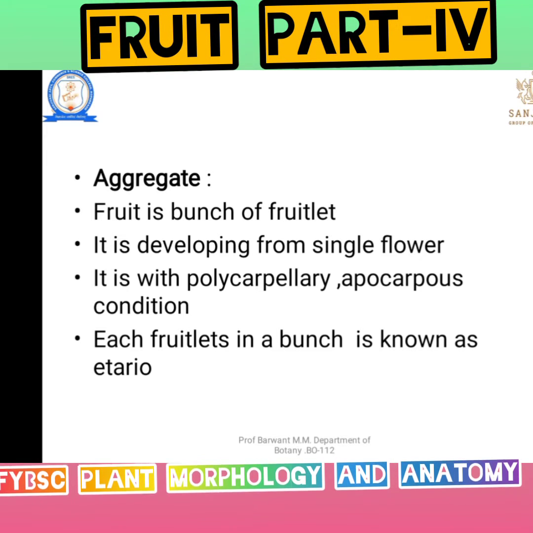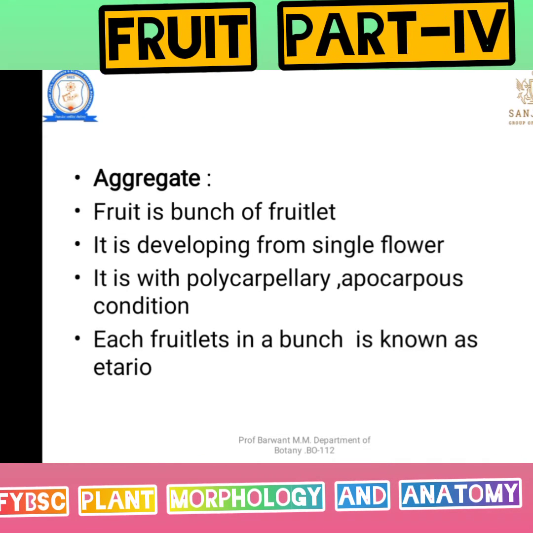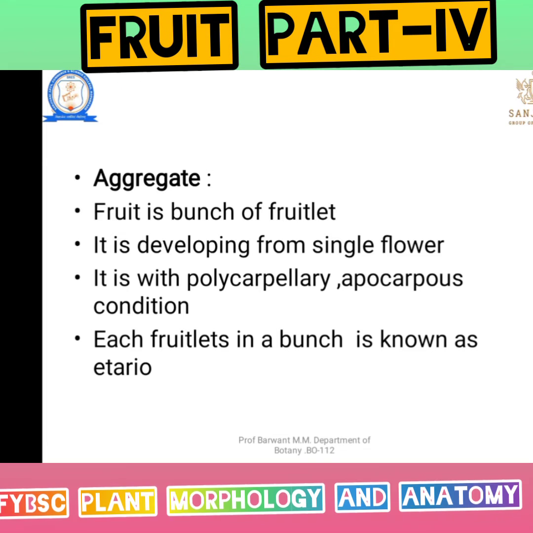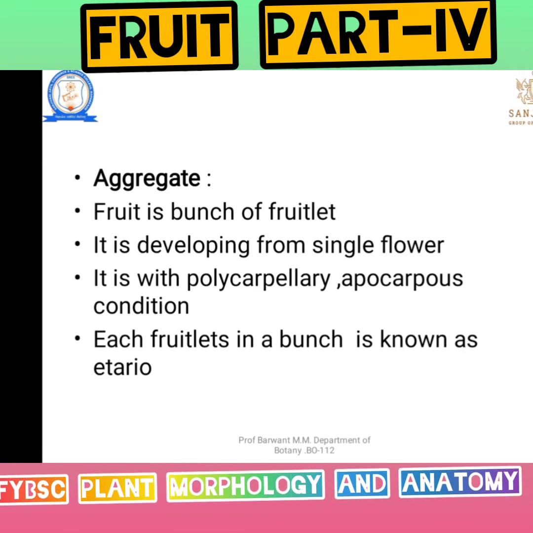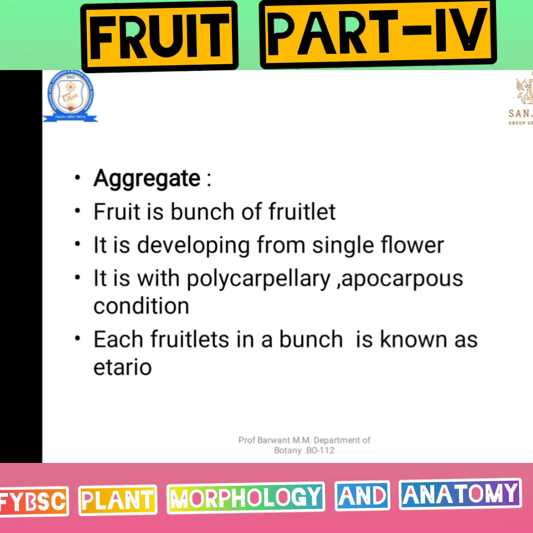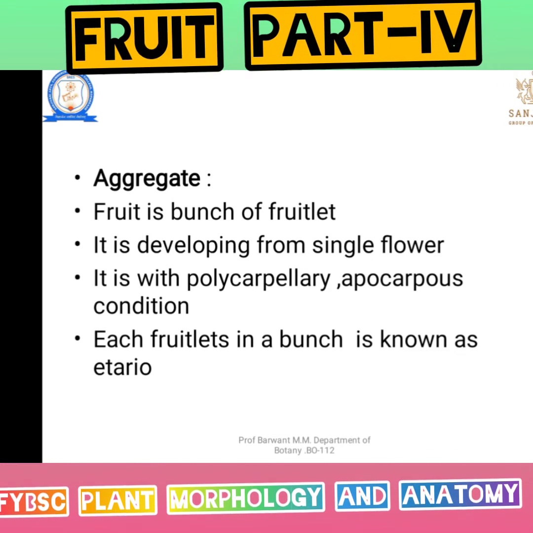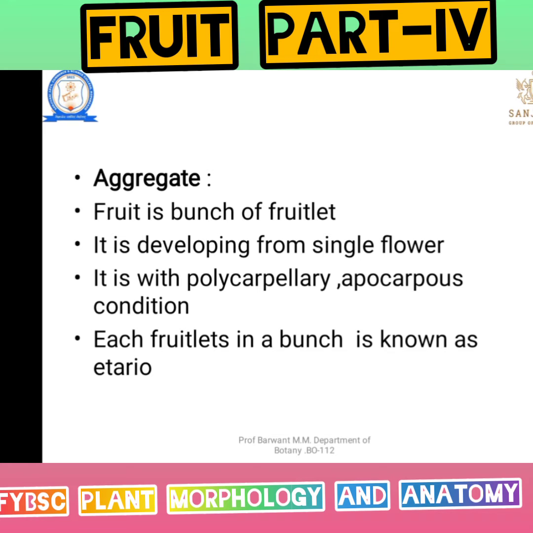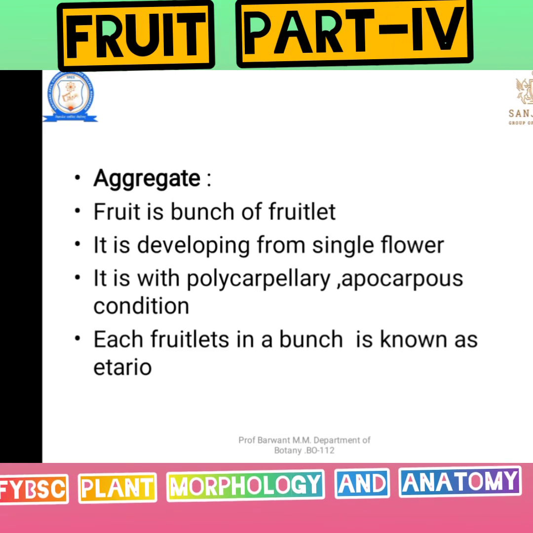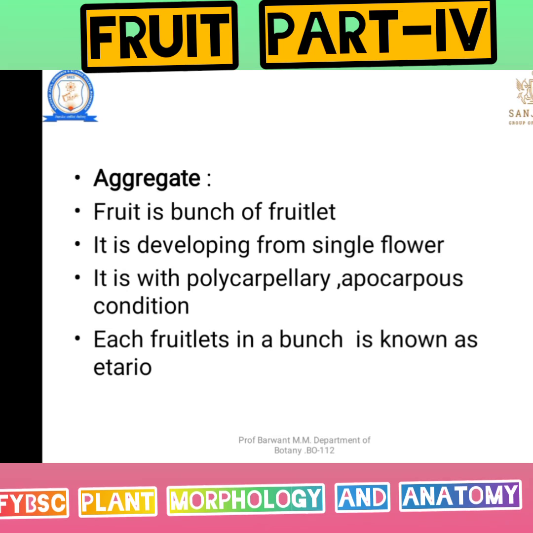Hello, previously we have seen fleshy fruit. In this lecture, we are going to see the aggregate type of fruit and the multiple fruit. Let's see aggregate. The meaning of aggregate is nothing but that in one structure a number of units are present. That is known as the aggregate.